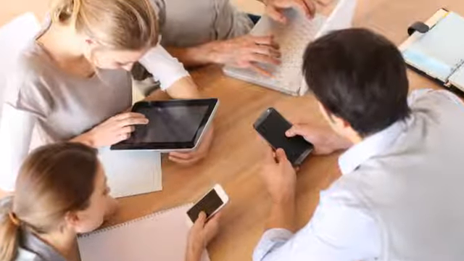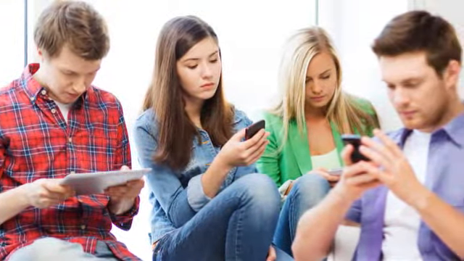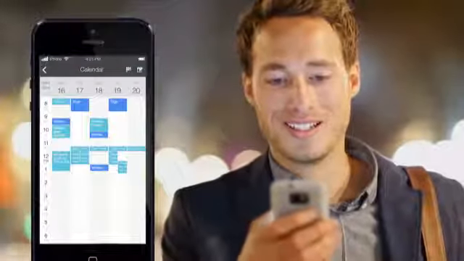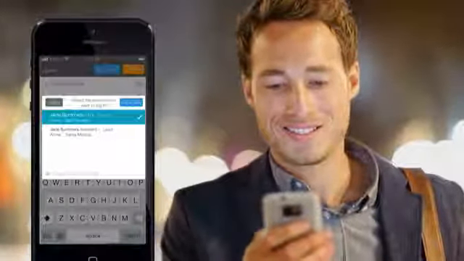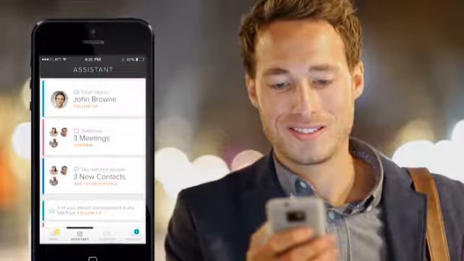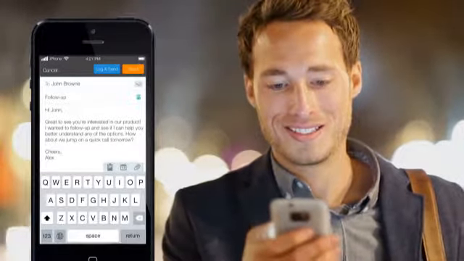The collective time of these 30-second chunks, which right now people spend checking Facebook or Twitter or Angry Birds or the next favorite game. If you can actually take that time and move your relationships forward, that's a huge opportunity to close more deals and win more business. And what we do is start suggesting things such as who you should follow up with right now. Do you have a meeting coming up tomorrow? Do you want to confirm those meetings? Here's some information about the people that you're just about to meet. And in all those chunks, that's actually a lot of time to help close more deals and win more business.